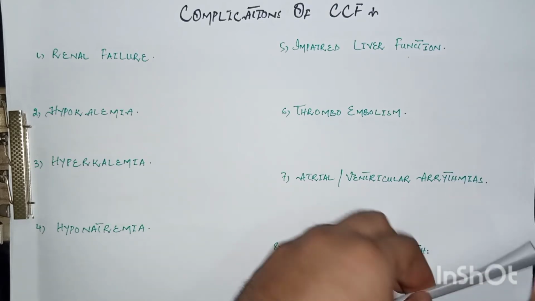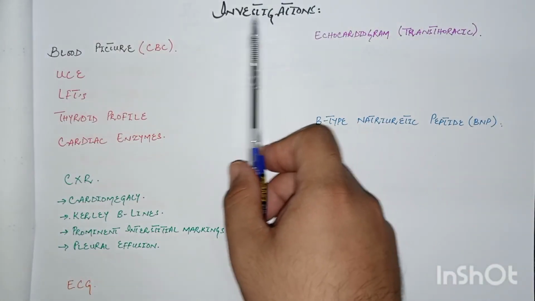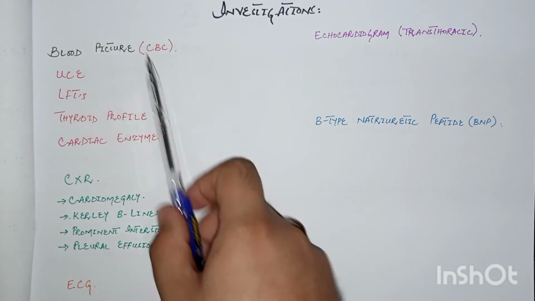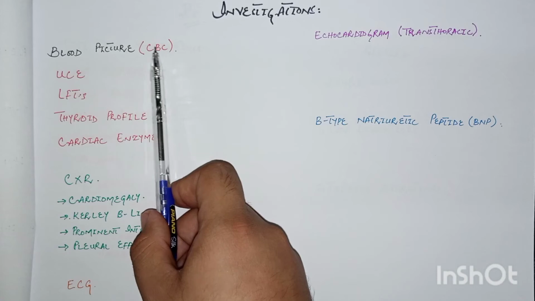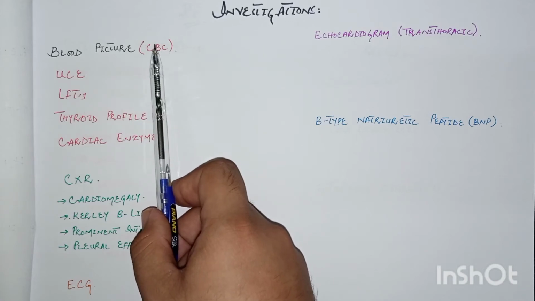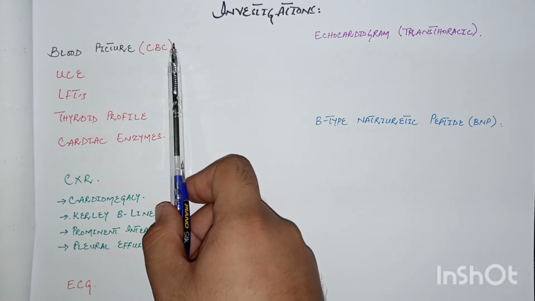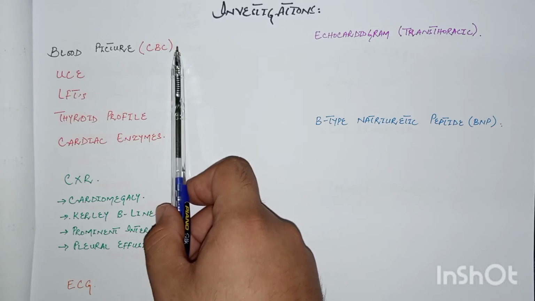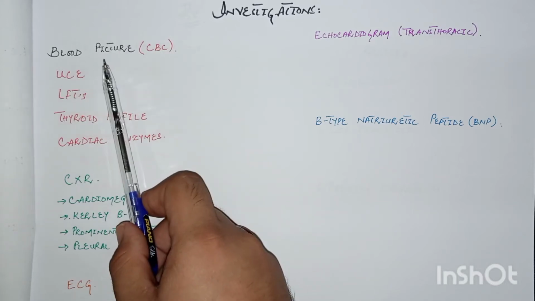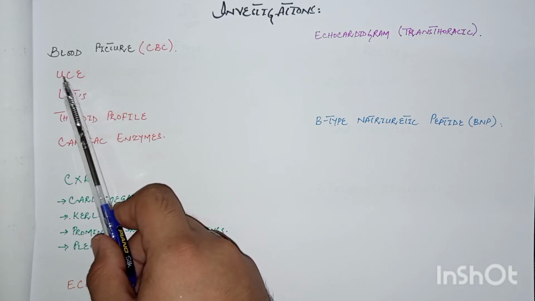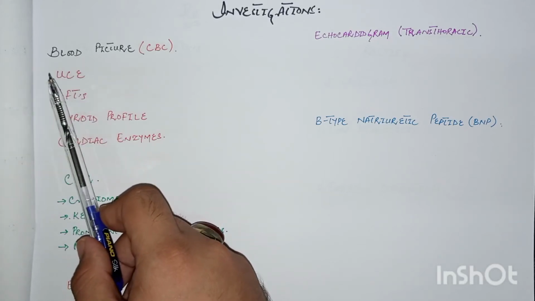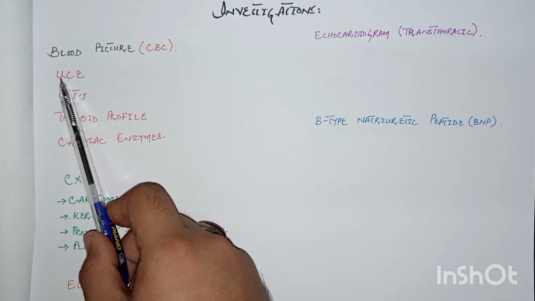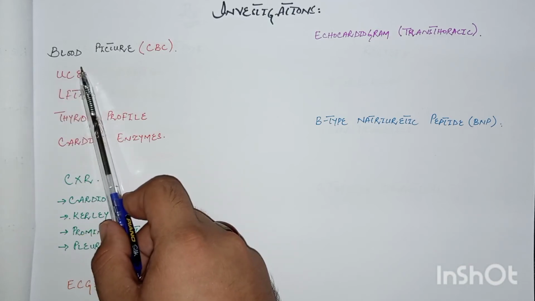Now come to the investigations of congestive cardiac failure. Let's start with the blood tests. The first test is CBC, that is complete blood picture or complete blood count. In the CBC, the patient may have anemia, because sometimes anemia is the cause of high output cardiac failure. The next test is UCE, that is urea, creatinine and electrolytes. Sometimes it is associated with renal failure, as we have discussed previously, that urea and creatinine levels are high in these patients because of renal failure.